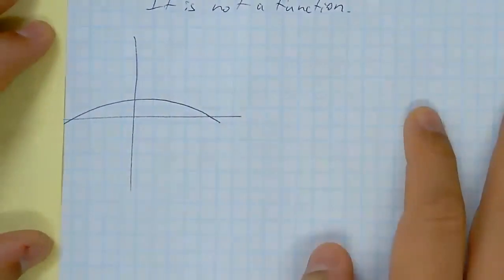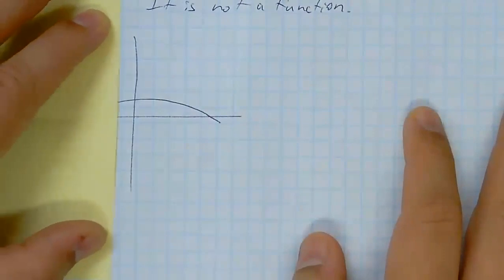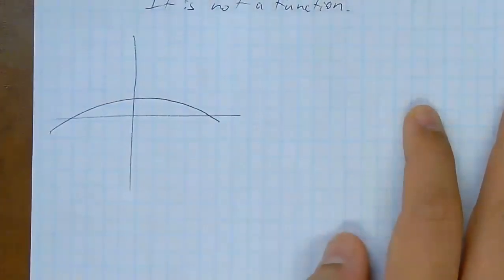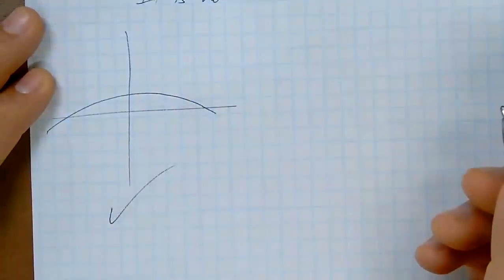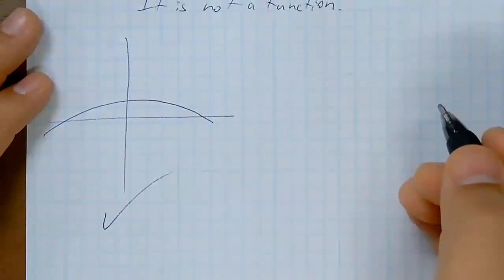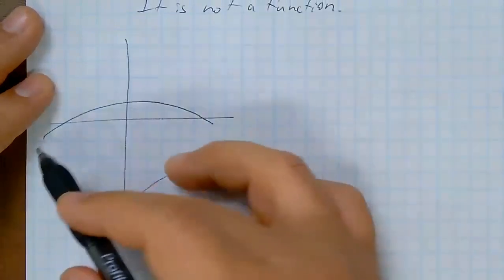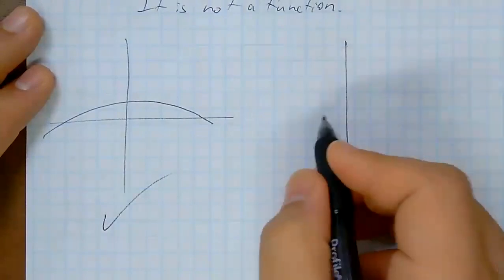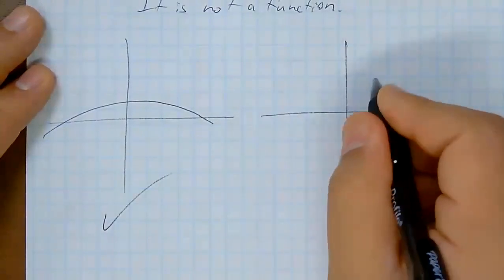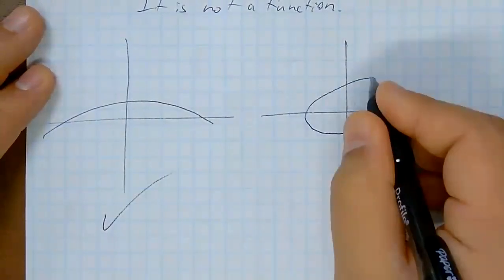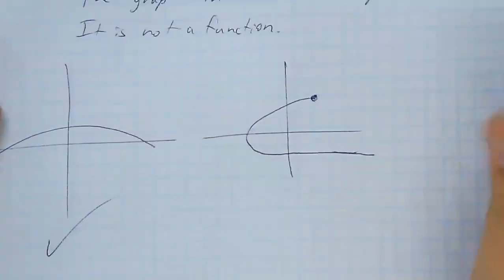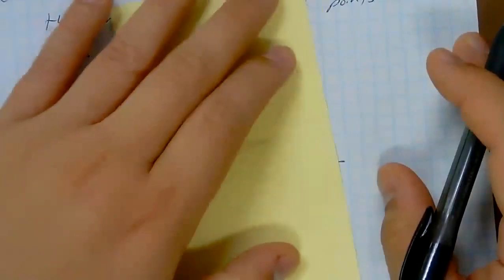So in this case, a vertical line is only intersecting the curve in one spot, the whole time. Therefore, this is a function, because our vertical line is only intersecting in one spot. Whether we go from the left or the right doesn't matter.